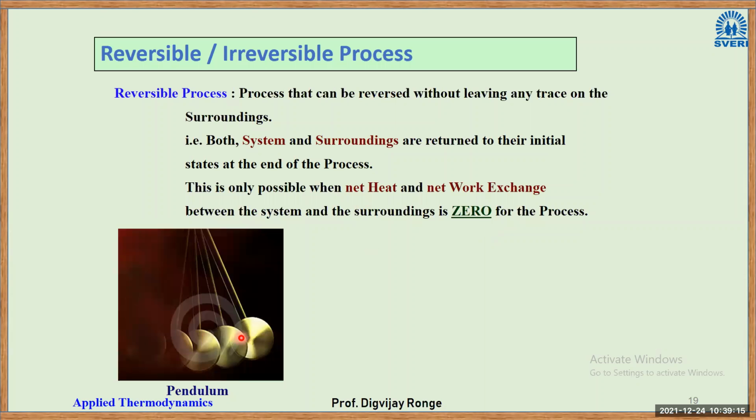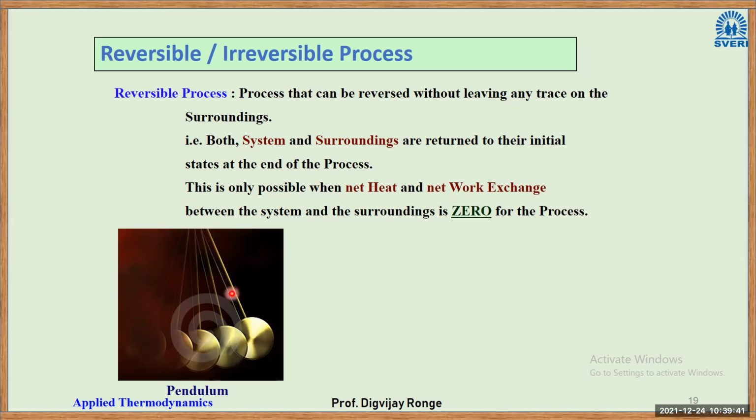There is another example, the pendulum. If you give an initial tilt to the pendulum and release it, you just pull the pendulum a little and let it go. After that, it keeps swinging. So in that case, what is happening? It is returning to its initial position on its own. If it goes from this position to this position, again you don't have to push it from this position to this position.